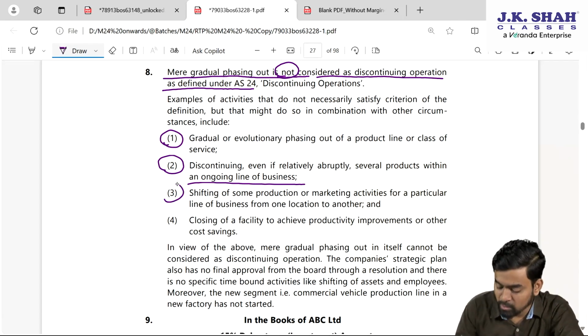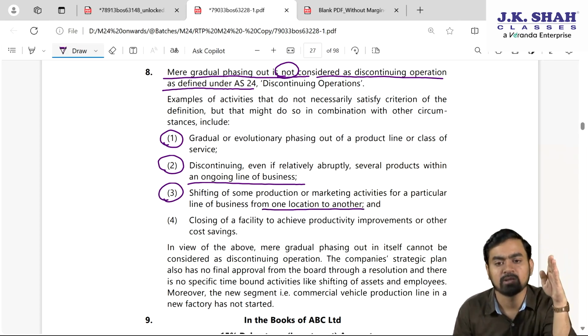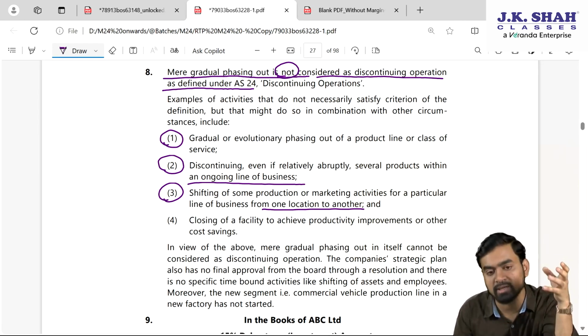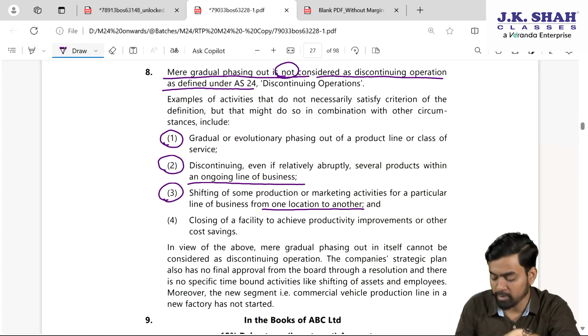Fine. Next is what? Third one, shifting of some production or marketing activities for a particular line of business from one location to another. The Tata Motors shifted from West Bengal to Gujarat, their plant, that Nano plant. My dear students, is it discontinuing operation? No, it is just shift of location. The same business is there, they are generating the revenue. Fine. They have not removed anyone, my dear students. So it is not discontinuing operation.